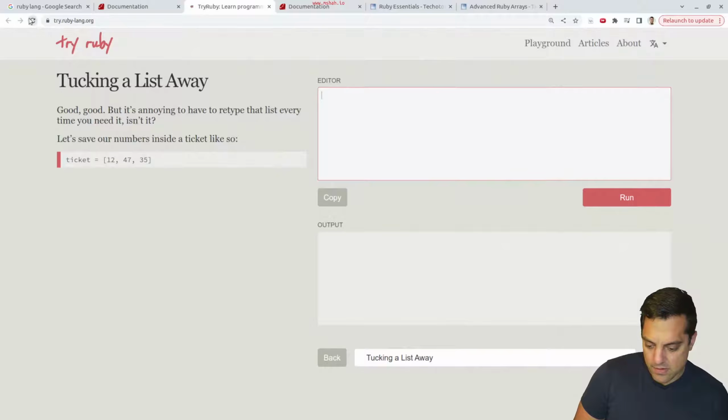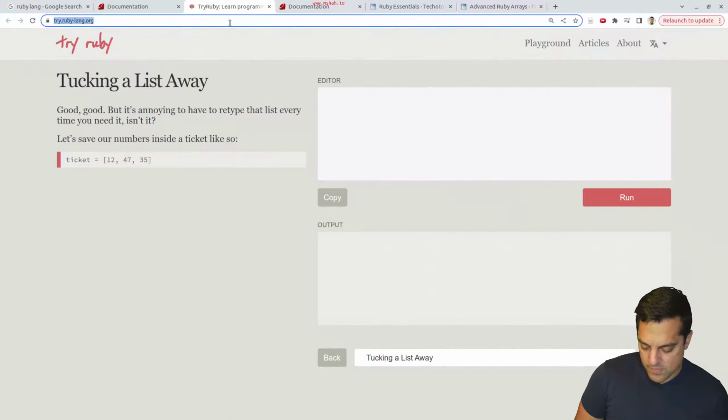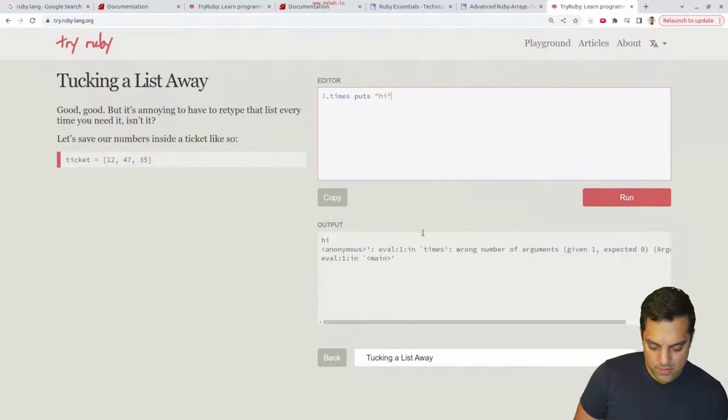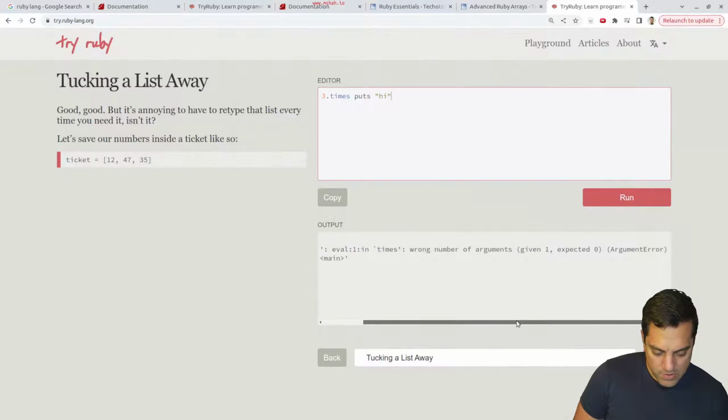Let's see. I'll refresh this page here, or open in a new tab. I've had 3 dot times puts hi. Let's see. Hi value, wrong number of arguments. 1 given, 0 expected.